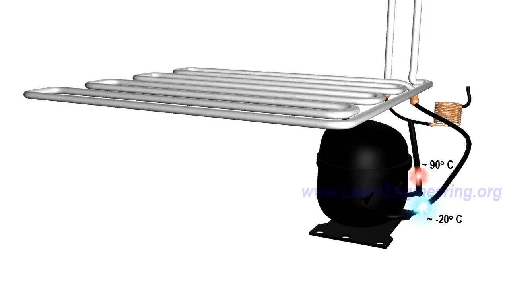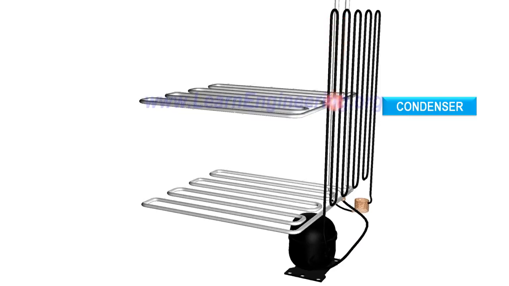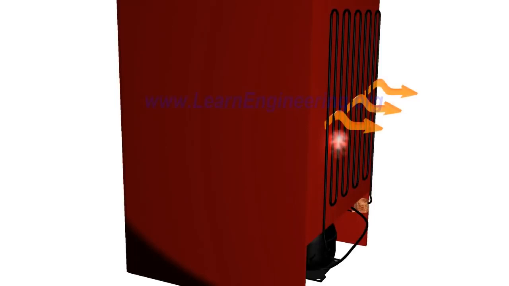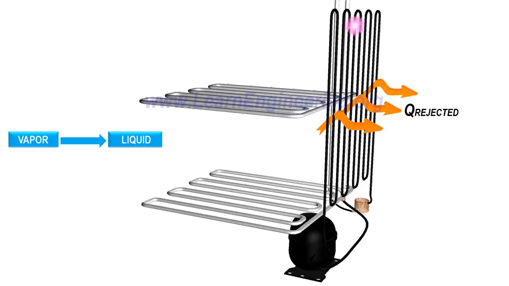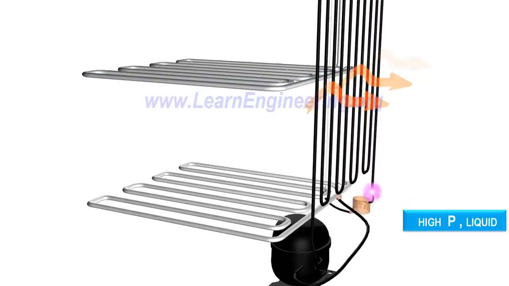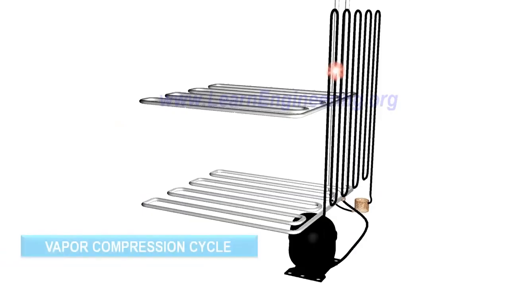Now the refrigerant is high-pressure vapor. To convert it to liquid state, we are introducing another heat exchanger. This heat exchanger is fitted outside the refrigerator, so it will liberate heat to the surroundings. Vapor will get condensed to liquid, and temperature will come down to normal level. So the refrigerant is back to its initial state again, high-pressure liquid. We can repeat this cycle over and over for continuous refrigeration. This cycle is known as the vapor compression cycle.